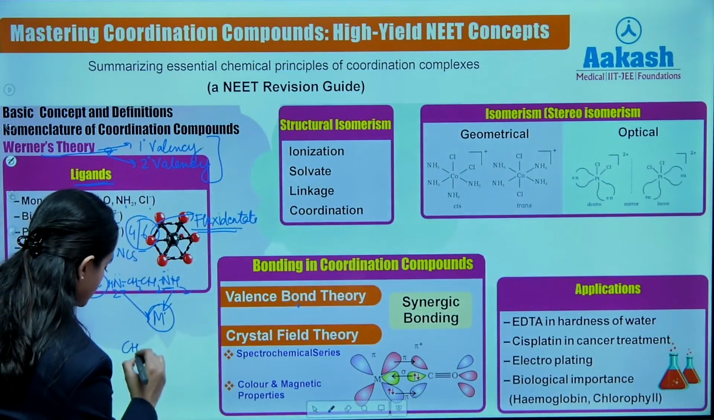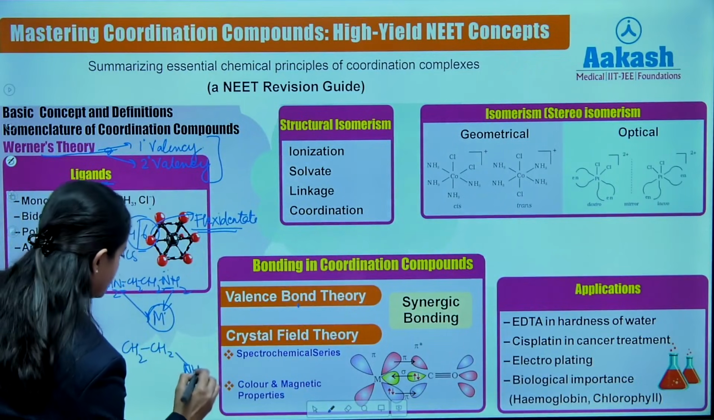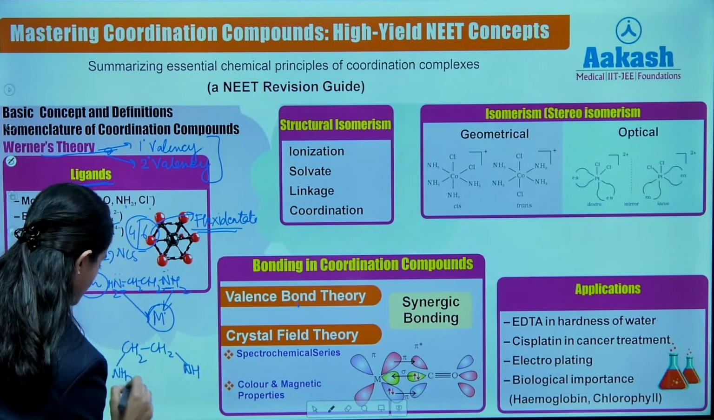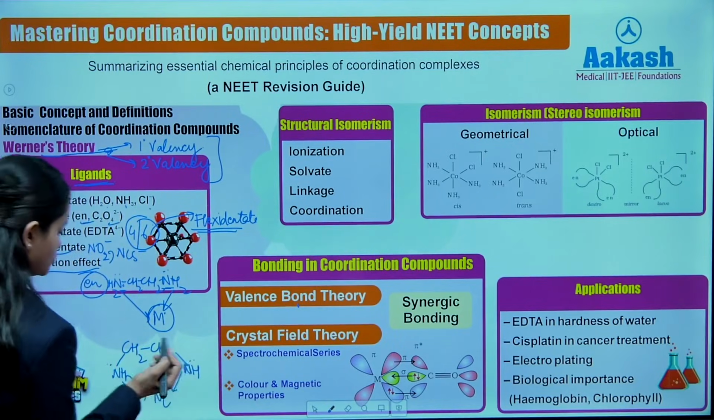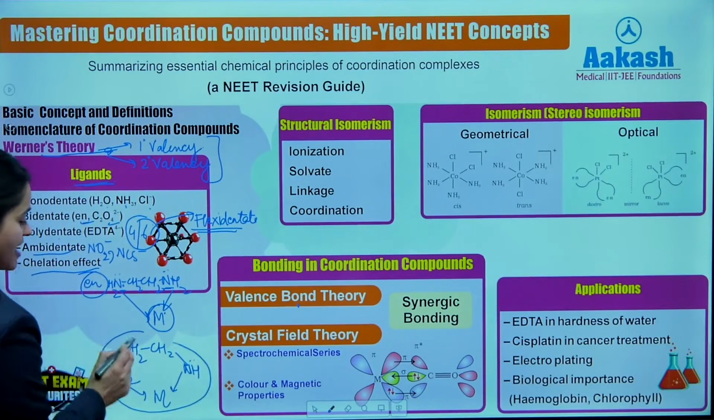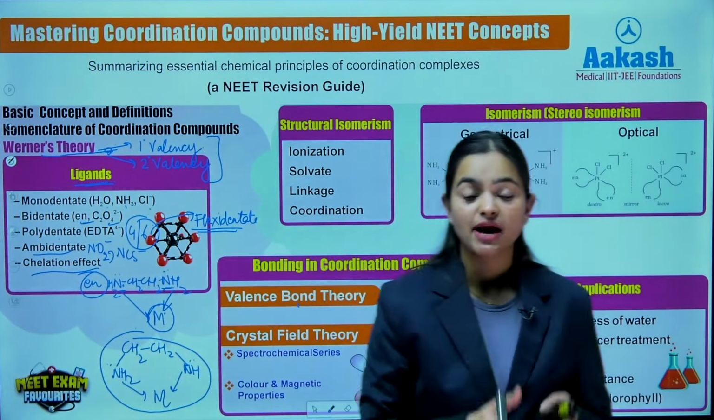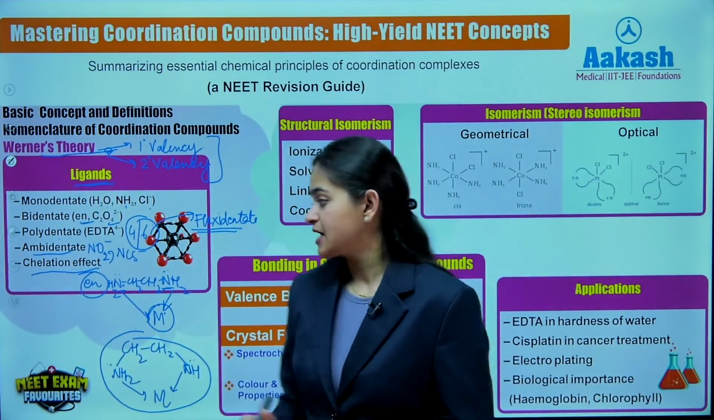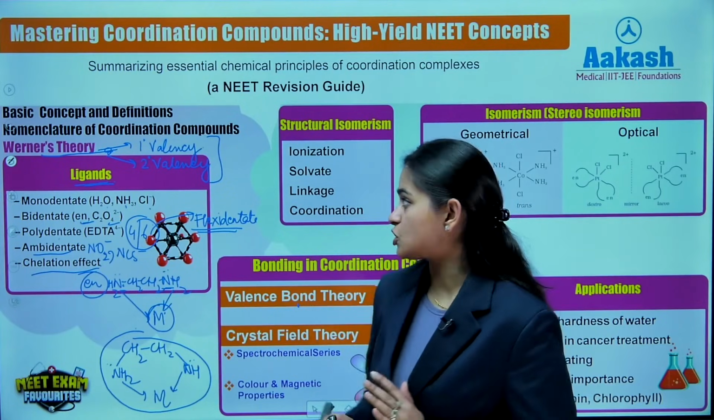I'll make it as CH2, CH2, NH and NH2, donating their electron pairs to the metal atom, right? So a 5-membered ring is formed here. Now since a 5-membered ring is formed here, that's why this ring formation effect is known as chelation effect, right? So that was a very important topic for ligands also.